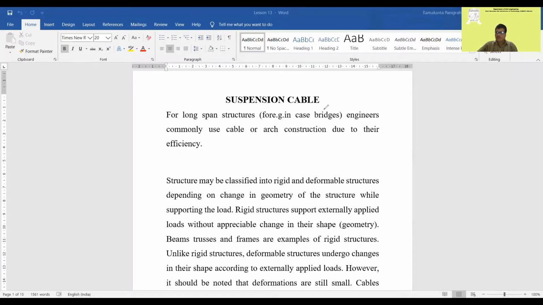Hello students, today we'll discuss suspension cables and cables with two-hinge stiffening girders. We have earlier discussed arches, two-hinge arches. Now in the case of cables, it has two parts. One, we discuss cables; second, we'll discuss cables with the two-hinge girders.